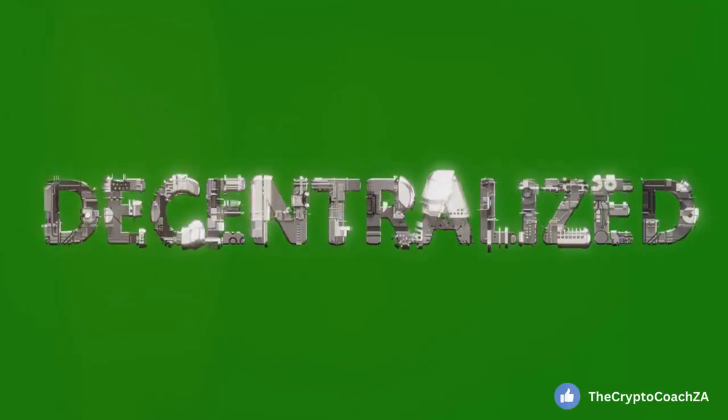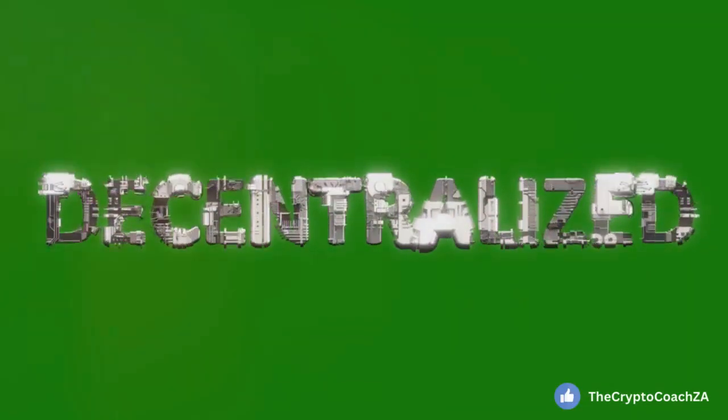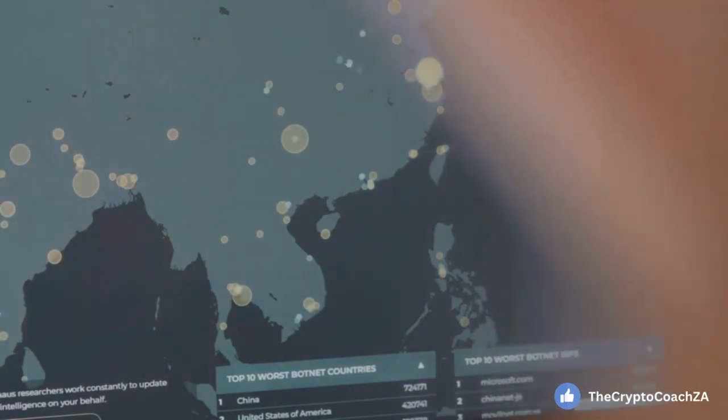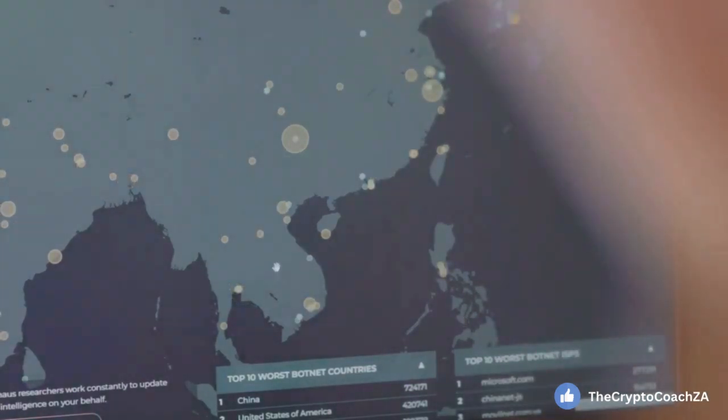Promoting decentralization is another preventive measure. Distributing nodes across different locations and involving various participants means no single entity gains excessive control.